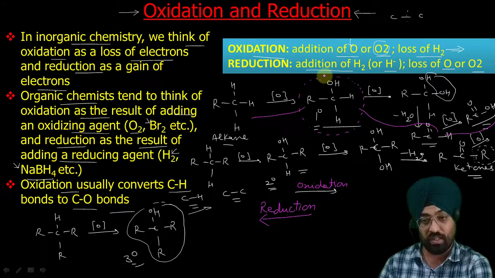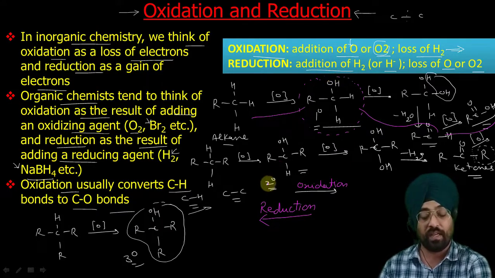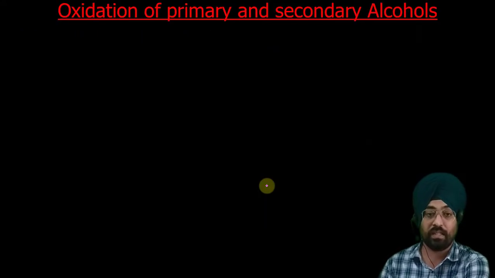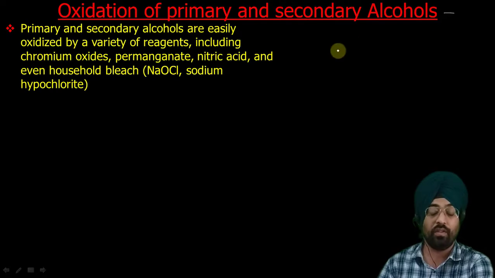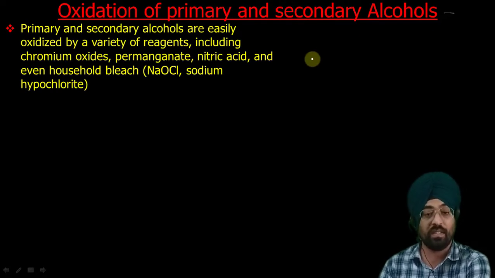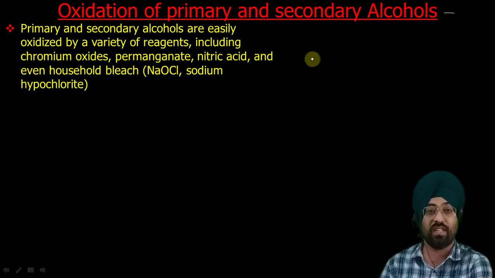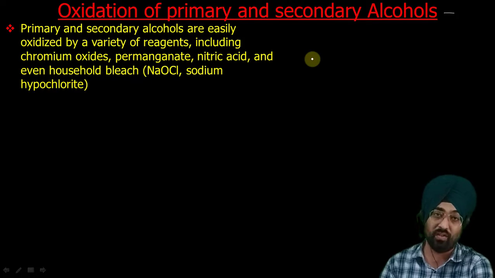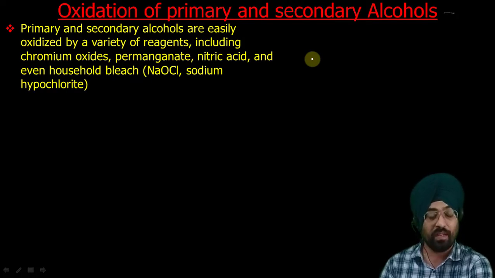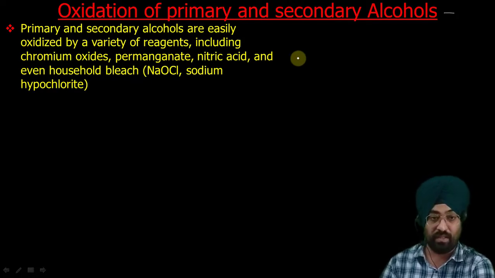We will discuss oxidation of primary, secondary and tertiary alcohols. Let us first discuss oxidation of primary and secondary alcohols. As you might have seen from previous slides, alcohols can be converted to aldehydes or ketones, which can further be converted to carboxylic acids. These primary and secondary alcohols are easily oxidized by a variety of reagents.